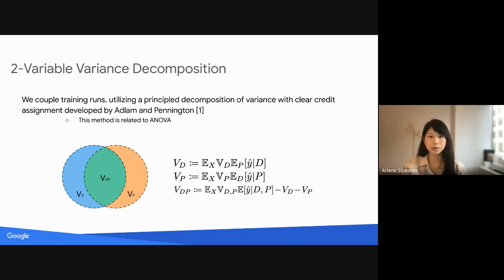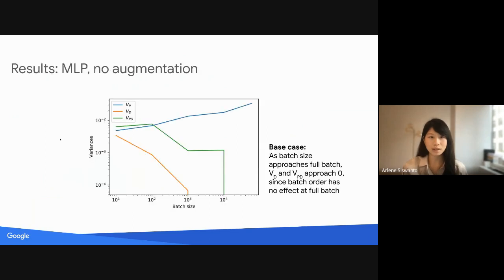This allows for a principled decomposition of variance with clear credit assignment, a method discussed in detail by Adlam and Pennington. The diagrams and equations specify this in detail. VD denotes data variance, VP denotes model parameter variance, and VDP denotes variance from the interaction between data and parameters. As a sanity check, we implemented a simple multi-layer perceptron with no data augmentation. From this, we can see that data variance and interaction variance approach zero as batch size approaches full batch, which is expected and demonstrates that all sources of data randomness are being controlled.